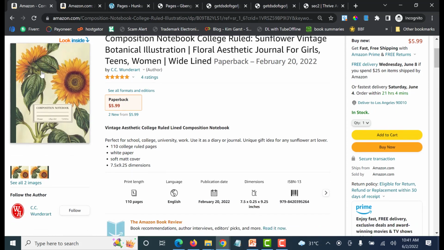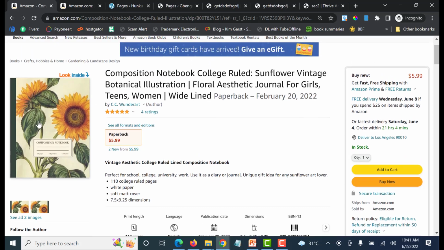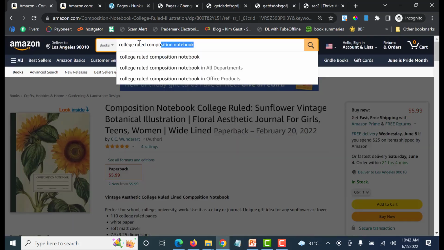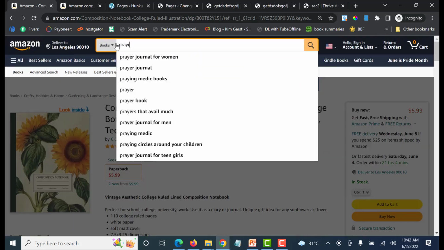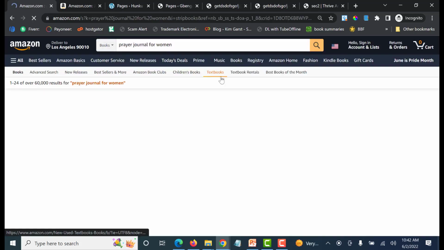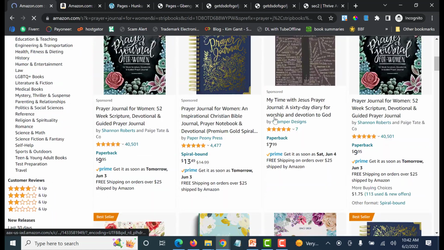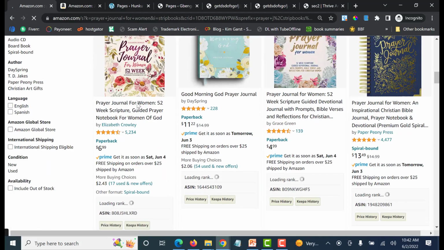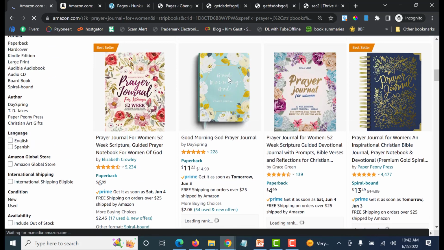So you see how people are doing it. There's no author name, there's no subtitle, it's just the title itself. But for example, if you are doing prayer journals for women, let's go to prayer journals for women. That's why I said you need to first see what people are doing to be able to put the things on your own design. Now look at this. Good Morning God prayer journal. So this one is following the pattern of just nothing much. This is the headline. This is the title.